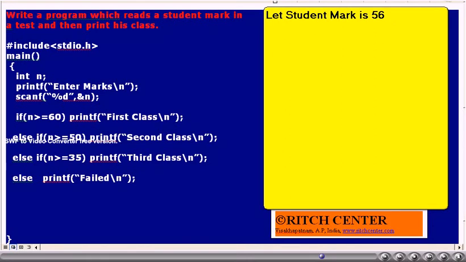That is, the user has entered 56. Is 56 greater than or equal to 60? No. Thus the program execution comes to the next else if condition. Is it greater than or equal to 50? Yes. As this is true, we will get second class on the screen because of the printf statement. Then the program execution comes out of the program.